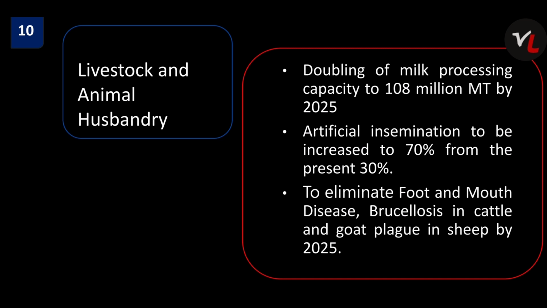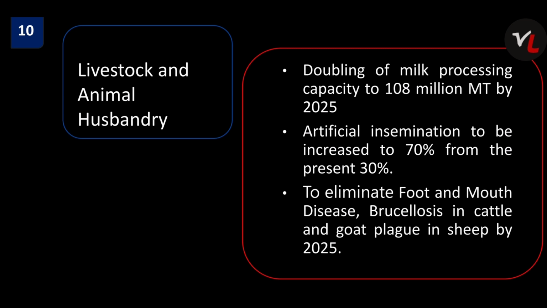Here 3 points are mentioned. The first one is doubling of milk processing capacity to 108 million metric tons by 2025. Artificial insemination to be increased to 70% from the present 30%. To eliminate foot and mouth disease, brucellosis in cattle and goat plague in sheep by 2025. So these are the steps regarding livestock and animal husbandry which are mentioned.